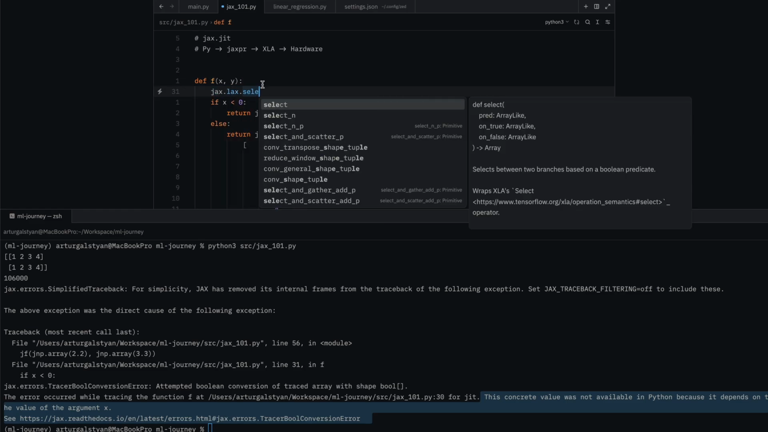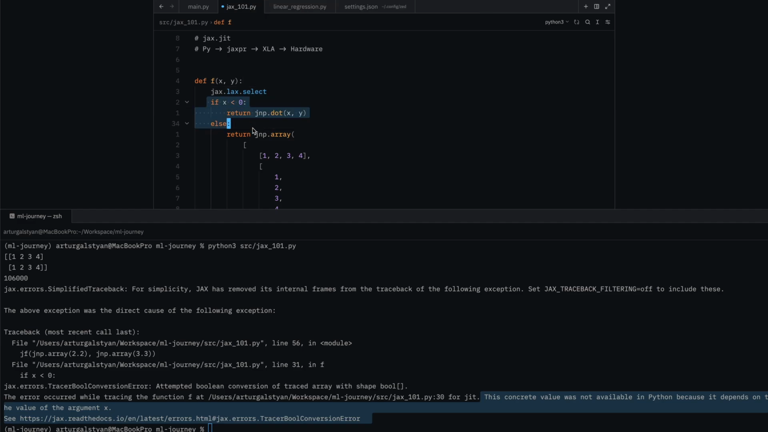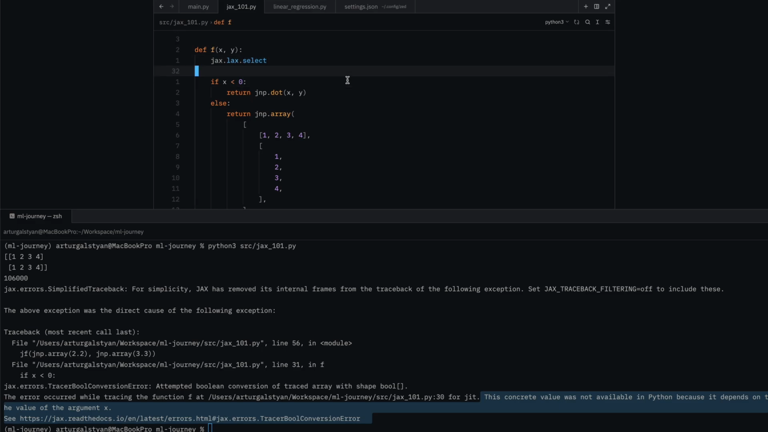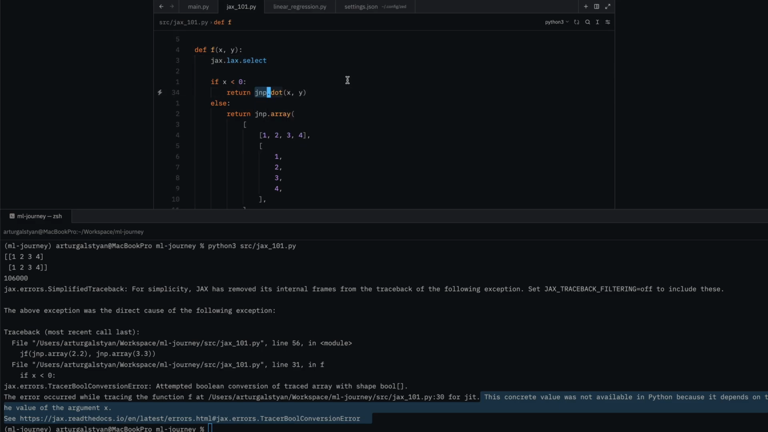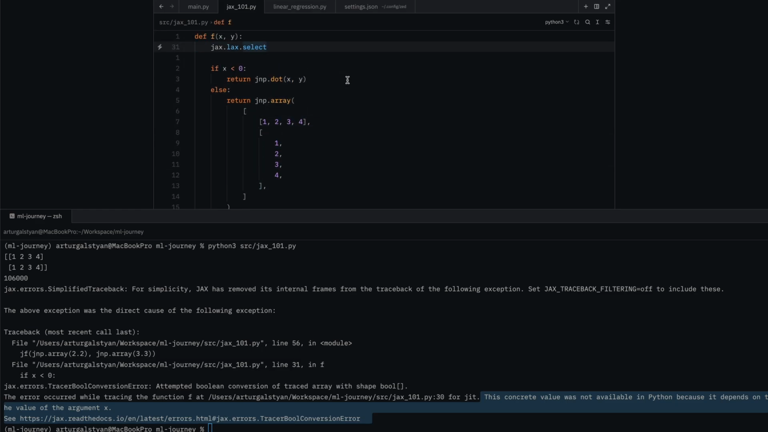For example, select, where it selects between two branches based on a Boolean predicate, so kind of similar to what we want to do here. But also this function has a few things that you should keep in mind, which is that the arrays that you give here as input need to have the same shape. But for our example here, this select function wouldn't even help us all that much because the return shape here is different than the return shape of this branch, which means that this select function wouldn't work either.